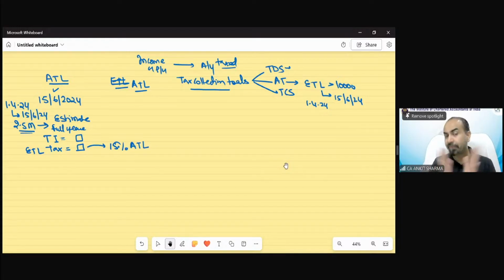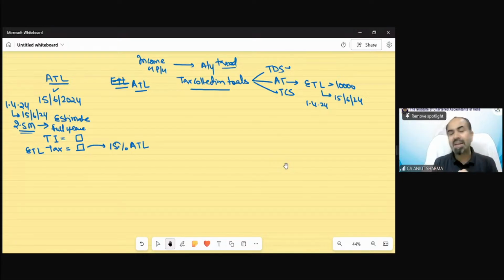But practically it's difficult. But for the purpose of examination, it's not that difficult because in the question, the estimated income for the year will be given. Whether it's estimated or not, you just need to know how to calculate the tax. So on the basis of 2.5 month data, maybe in the question it would be written that on the basis of 2.5 months, his income would be 15 lakh in the year. Calculate advance tax liability on 15th June.